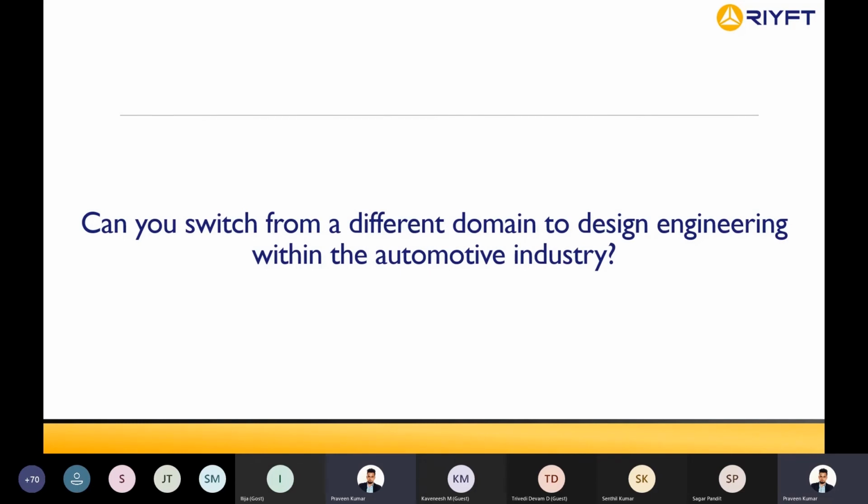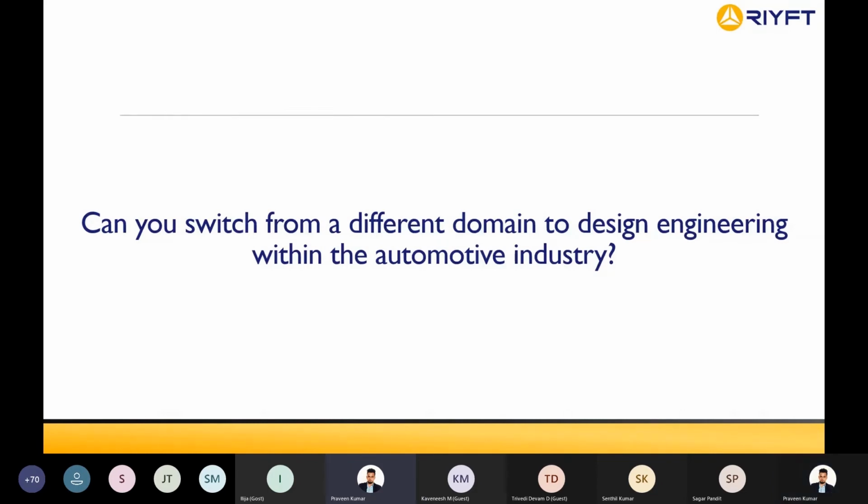So do we have any people who are interested to become a plastic trims design engineer here? Anyone who wants to be a design engineer and is not able to find a job, if you have any specific question, you can ask me and I can answer you. We'll take 2 more minutes to answer your questions. If there are no questions, we can close the session for the day. Senthil, do you have anything to explain to them?